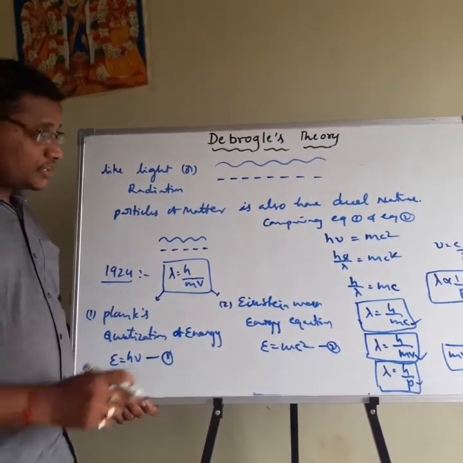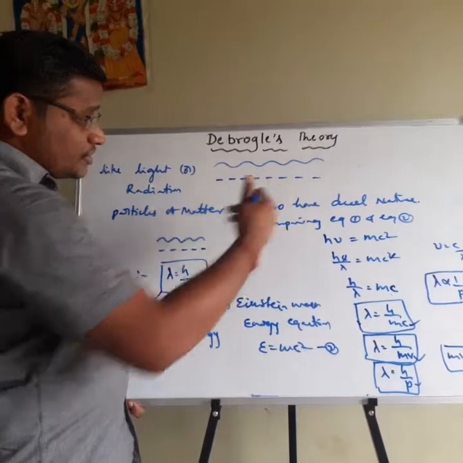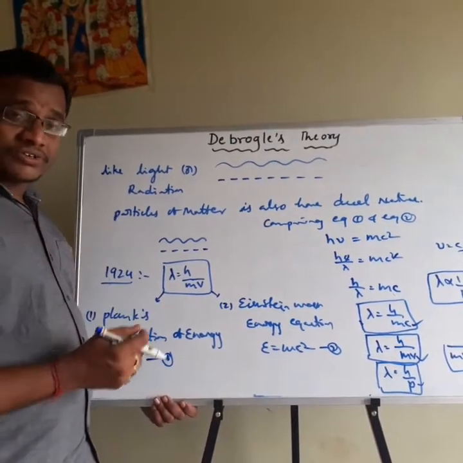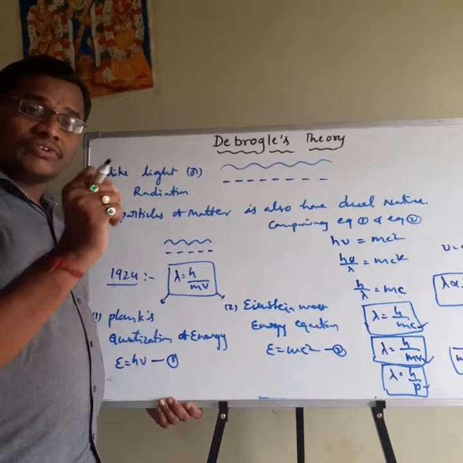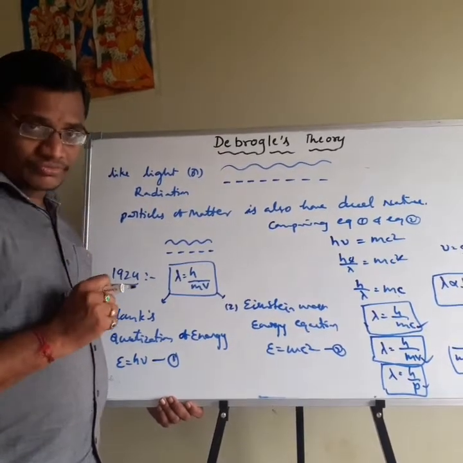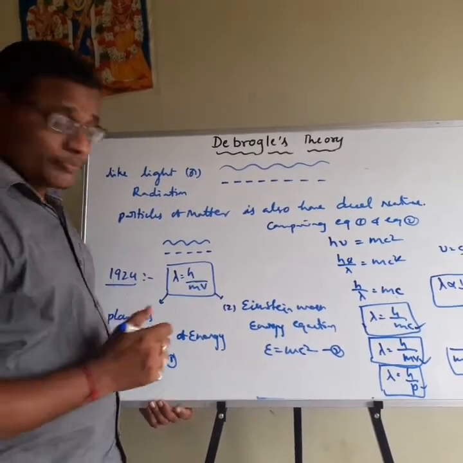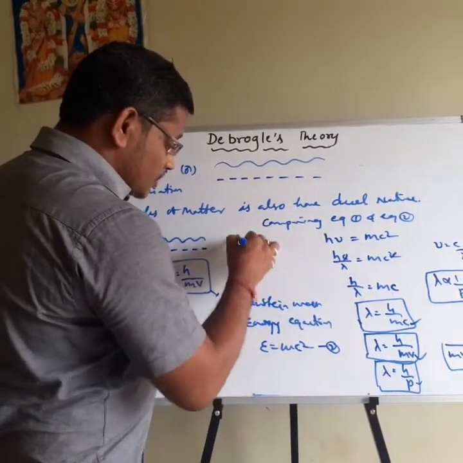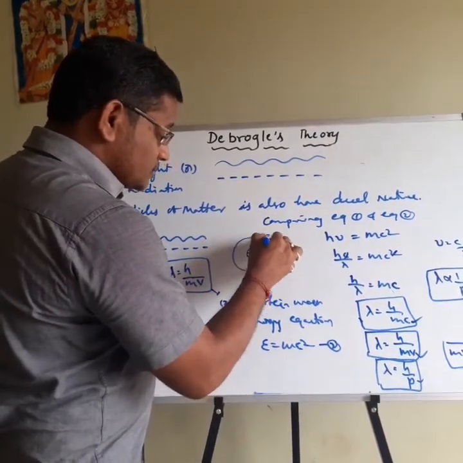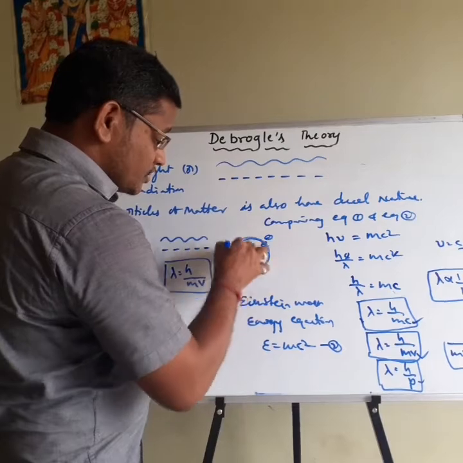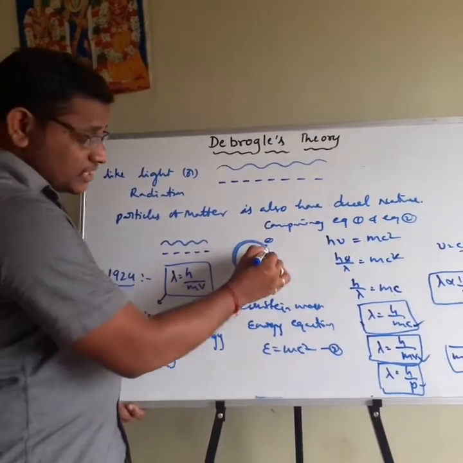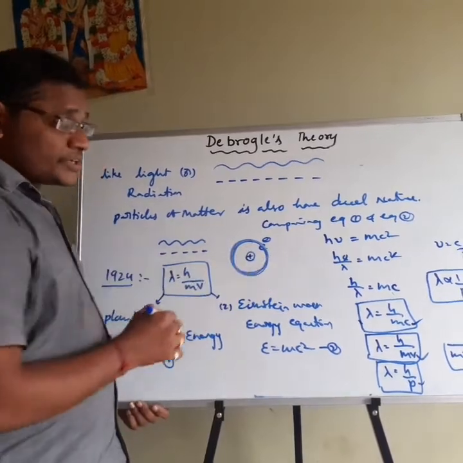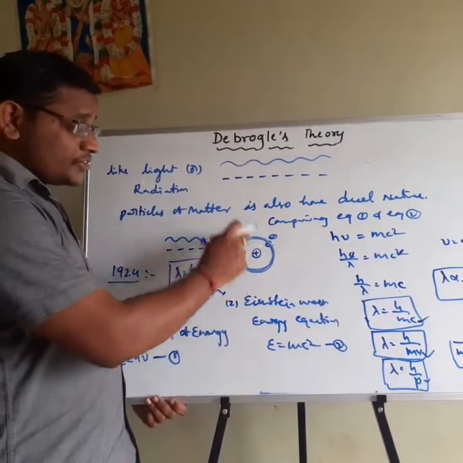Okay. So the last point: according to de Broglie theory, what is the main concept? Means electrons, like microscopic particles, revolve around the nucleus like a wave. That is the main important point of de Broglie theory. According to Bohr's theory, what we can understand is that the electron is revolving around the nucleus in a particular path. That is according to Bohr's theory.